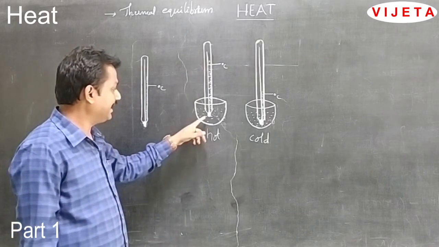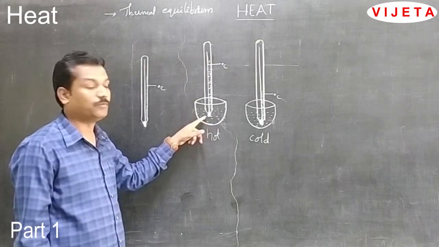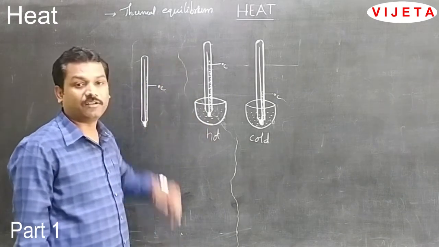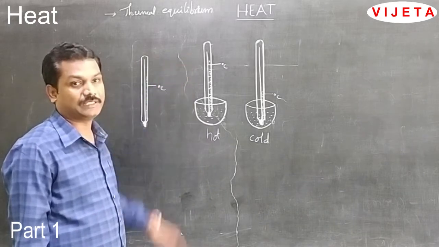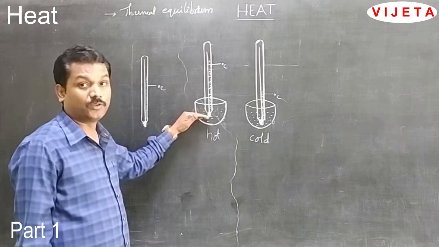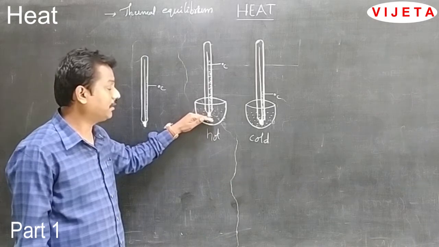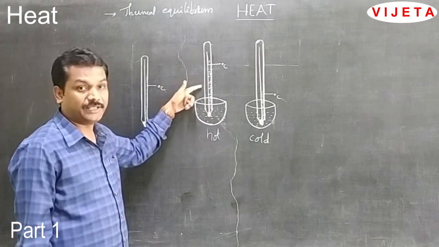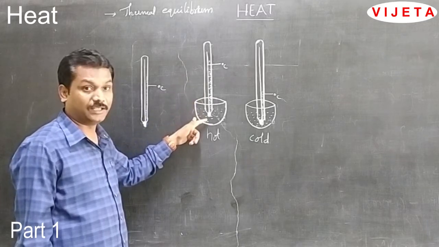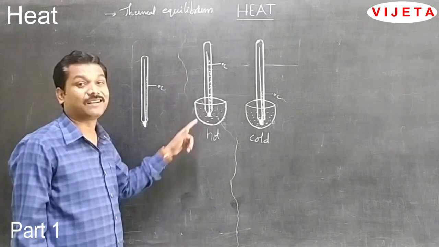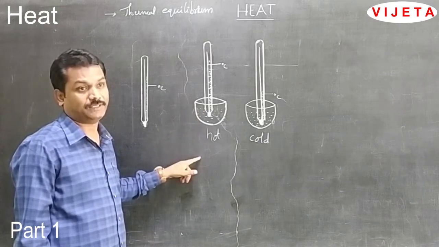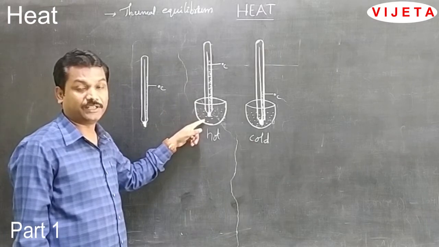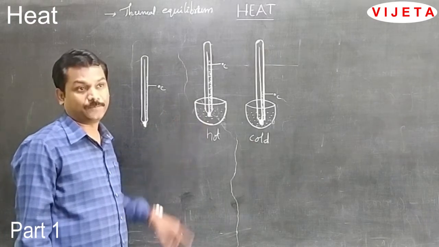That means heat is transferring from the hot body to the mercury. At one stage, the increase of the mercury level stops. That means the heat does not flow from the hot water to the mercury. That means the mercury in the thermometer and the hot water in the bowl are both in thermal equilibrium. That means the mercury temperature and the hot water temperature are equal.